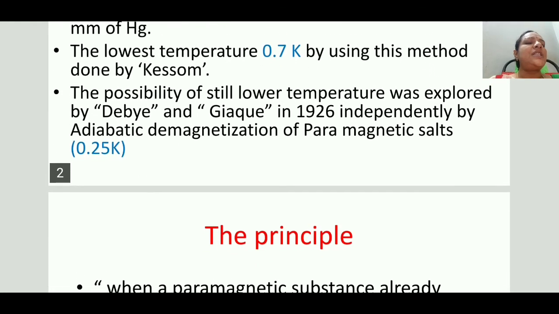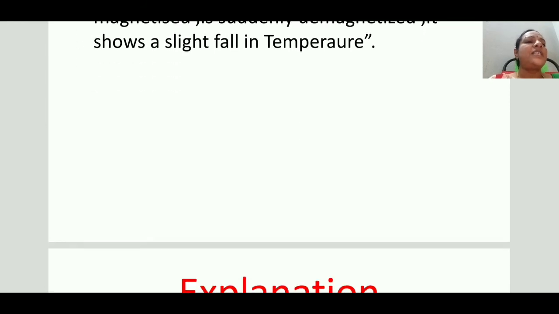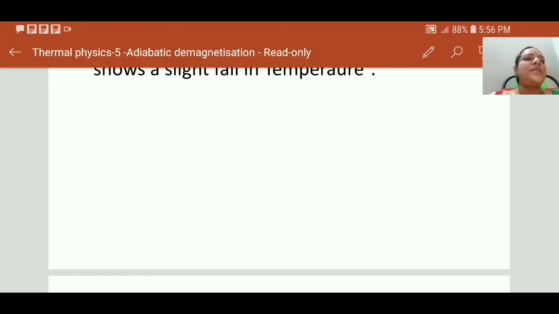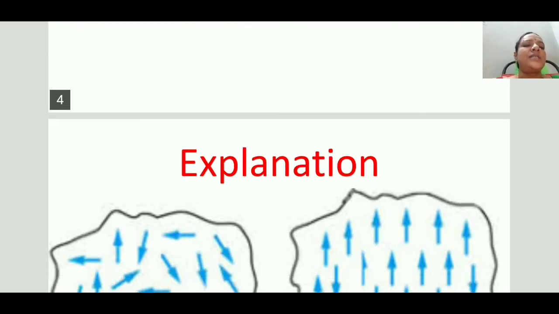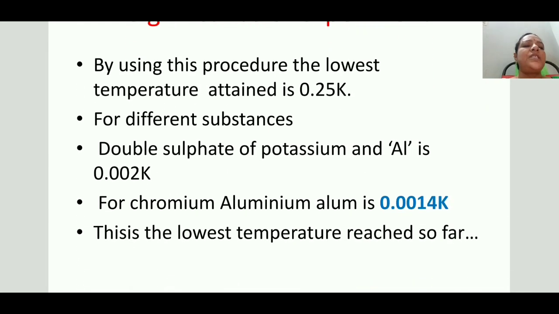By using this method, another temperature also we reached, that we just now discussed, that is 0.0014 Kelvin. This is the lowest temperature we have reached so far.